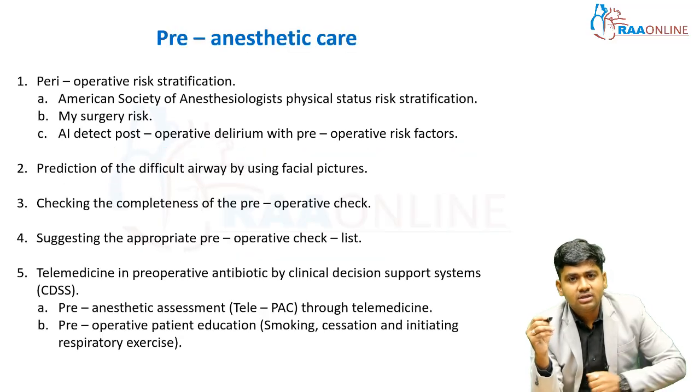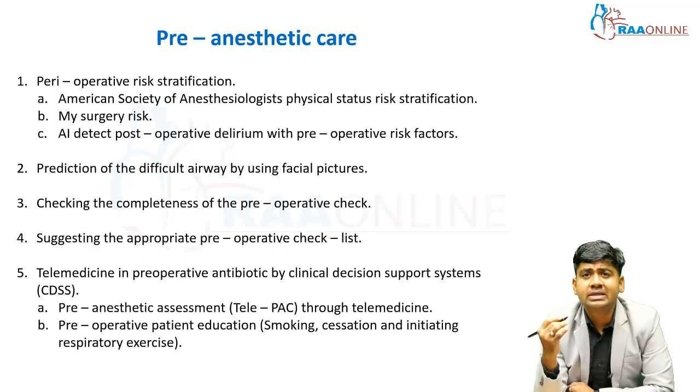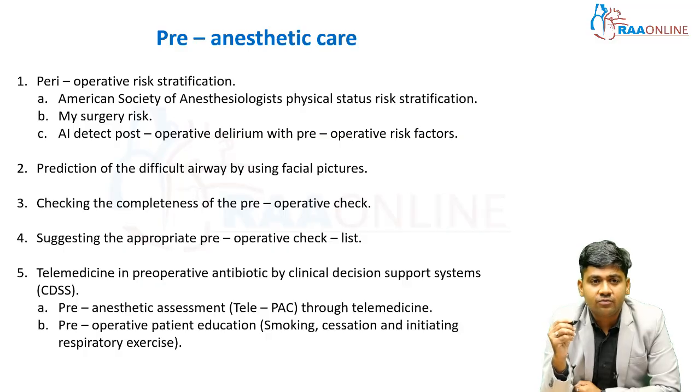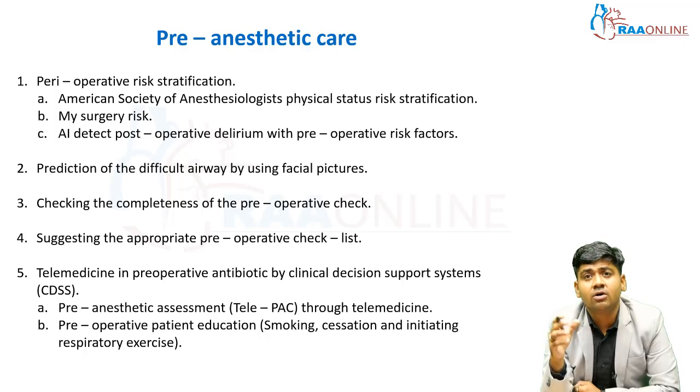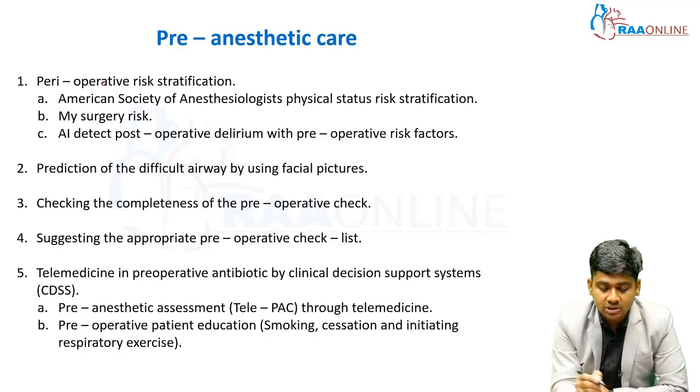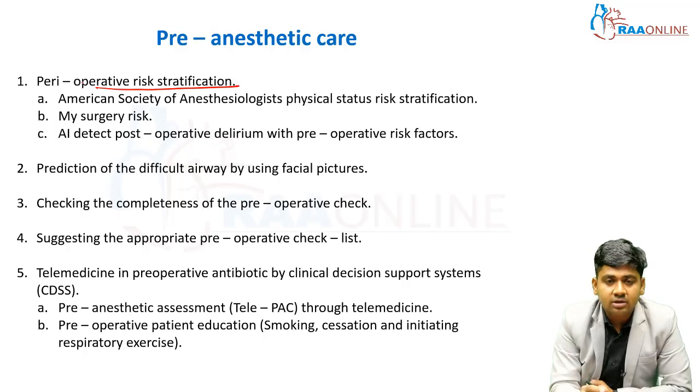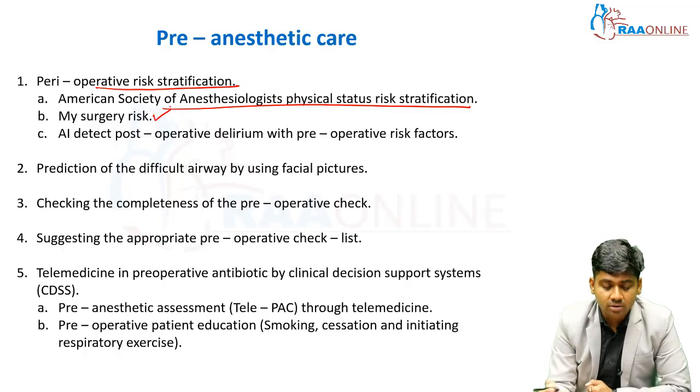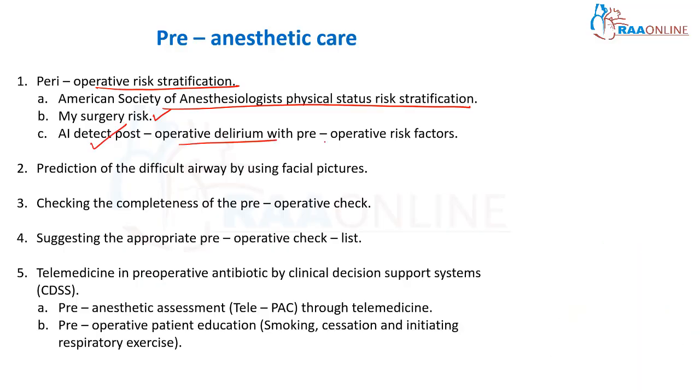So let us see how artificial intelligence can be used in pre-anesthetic care, coming to perioperative risk stratification. Whenever you are feeding the AI software with data for American Society of Anesthesiologists Physical Status, or ASA grading, you can easily get the ASA grading by using AI. By using the ASA physical status risk stratification, the surgical risk screening tool, AI can detect post-operative delirium and preoperative risk factors.